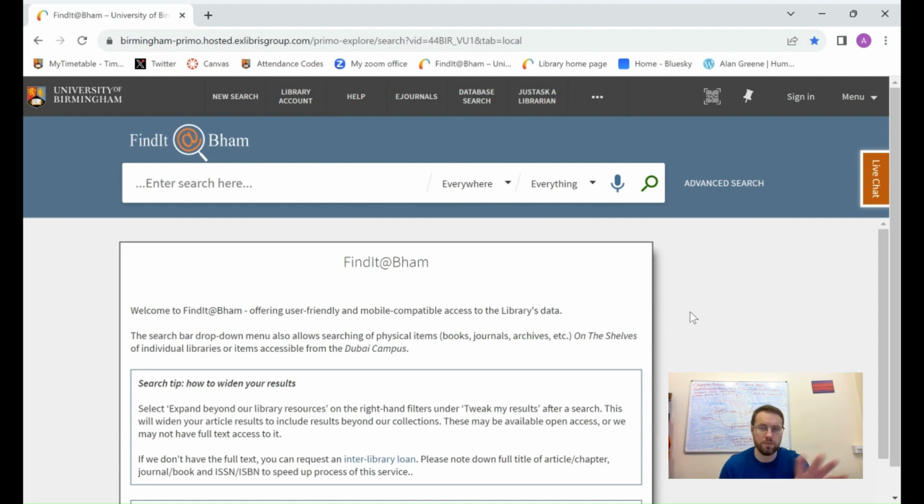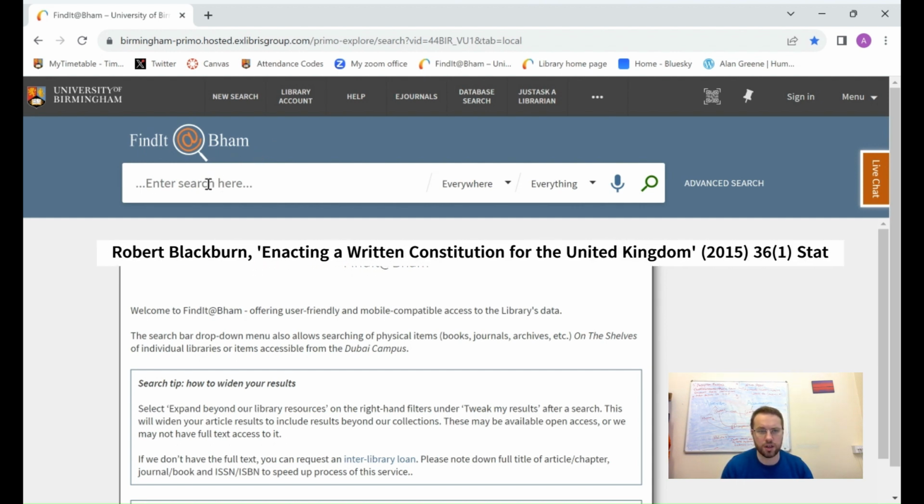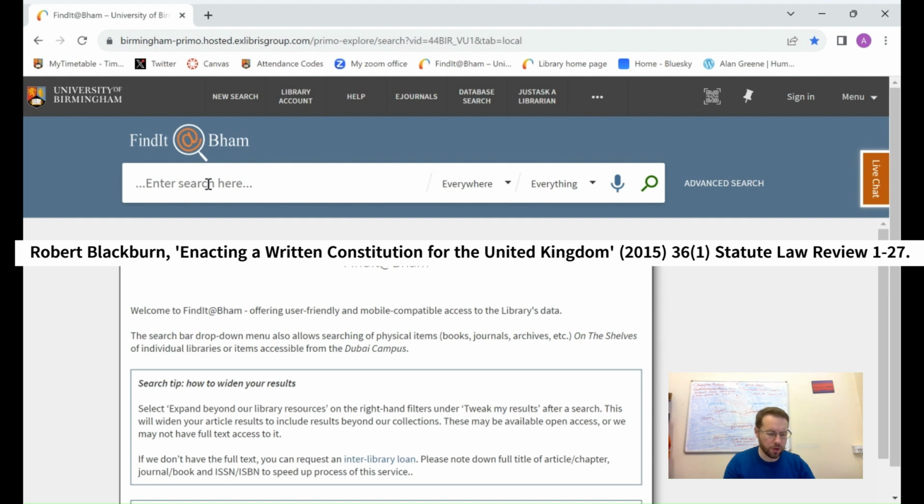So this is, hopefully you can see this on the screen. Here is the library homepage, and you have this Find it at BHAM search box here. So the article is in the 2015 volume 36 of the Statute Law Review. So we're going to do a quick search here for Statute Law Review. So I'm just going to type in Statute Law Review.